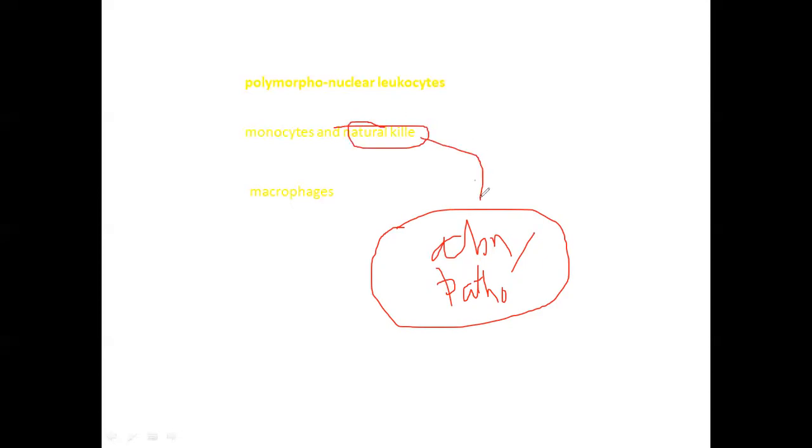This natural killer cell destroys such type of abnormal cells as well as the infected cells to avoid the conversion of normal cells into the cancerous cell. Therefore, in this type of immunity, innate immunity, the non-specific destroying of the abnormal cell or infected cell by the natural killer cell, that is the non-specific innate immunity. So these are the different types of the cellular barriers that participate during the non-specific immunity.